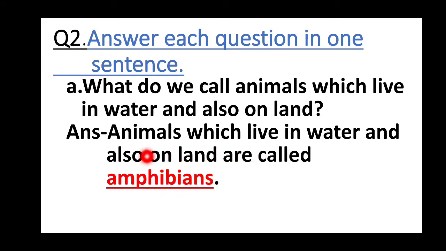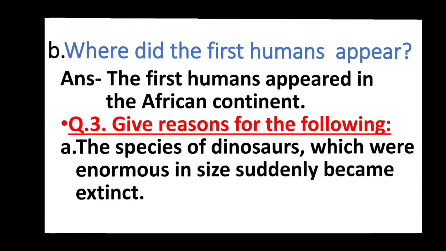In this answer, I am going to teach you how to learn answers in a very easy way. You remember the word amphibians. The remaining part of the answer is there in the question: animals which live in water and also on land. You have to only add amphibians. So this method you must use for learning your answers. Let's go to the next question.